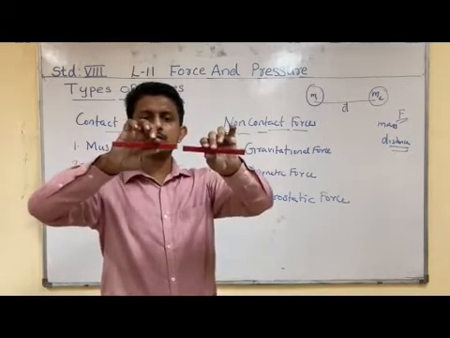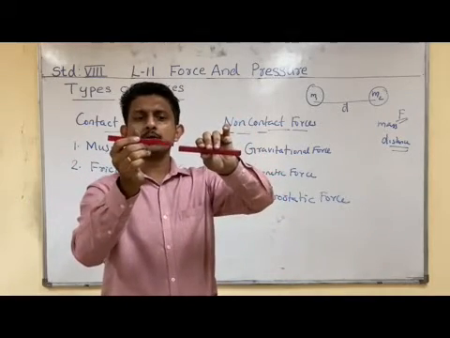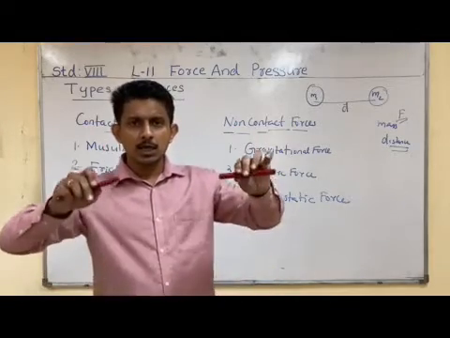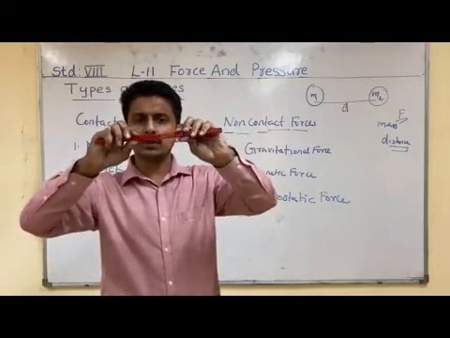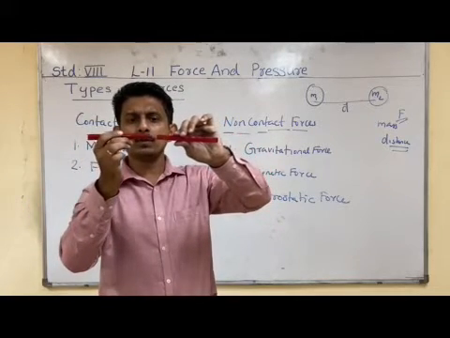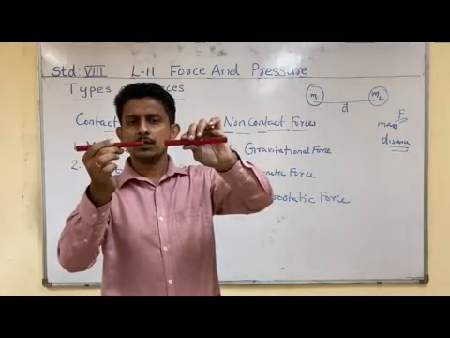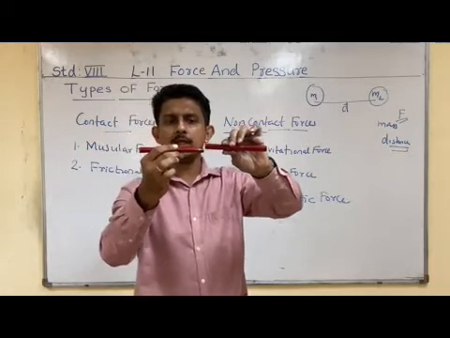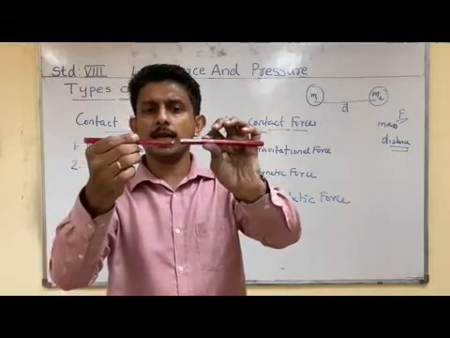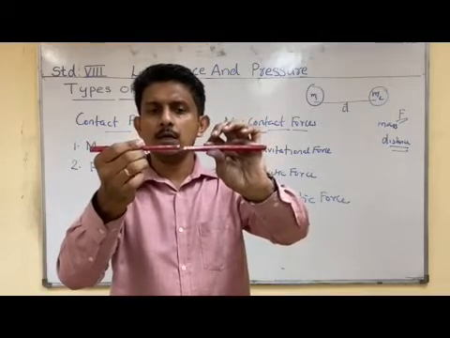If you are bringing these two like poles together, you can see that they will show a repulsion. They will never come together. You can see that these are the like poles, so they will show a repulsion.